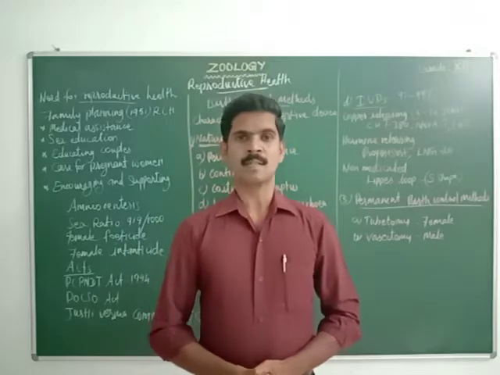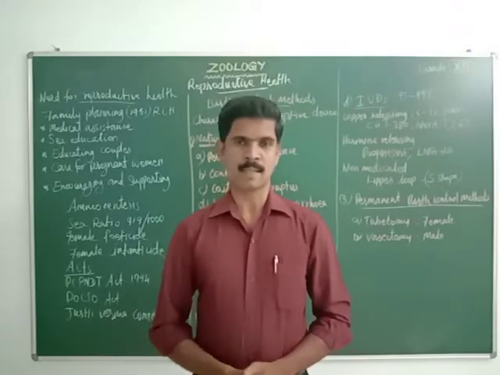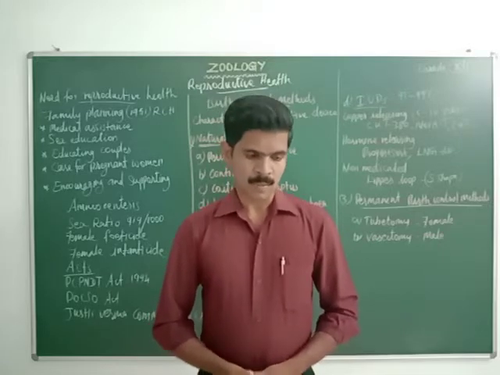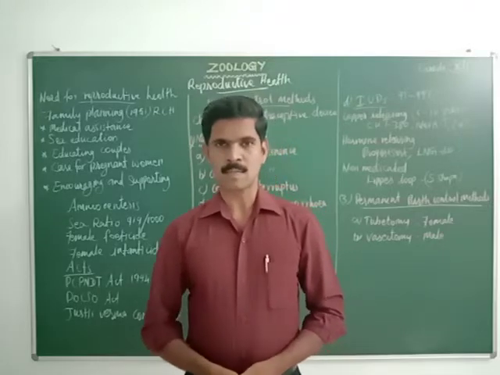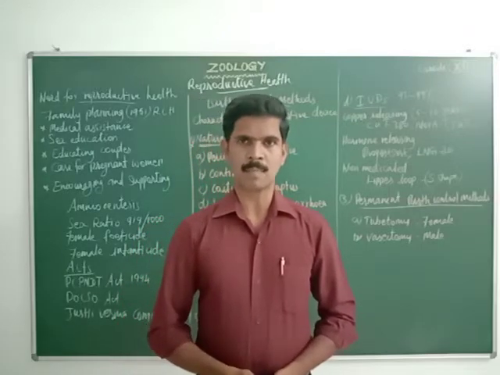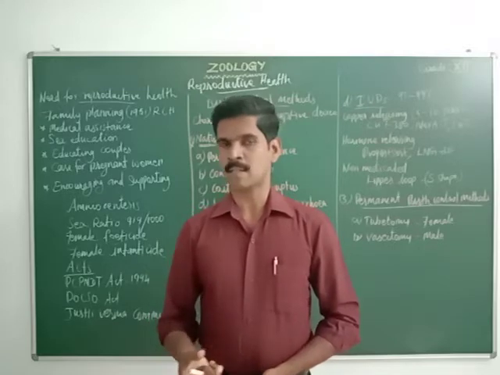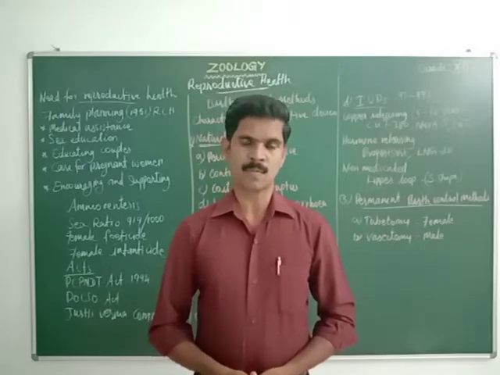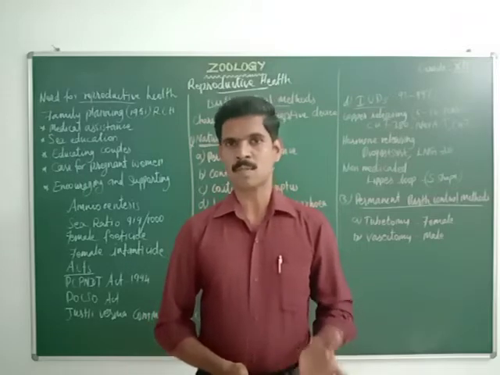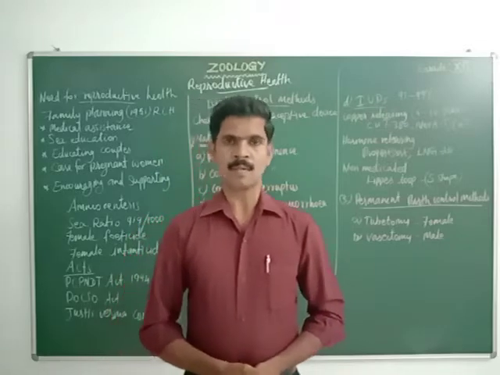And dear students, in the last class we completed the second chapter. In the second chapter, many 5 mark questions are there. For example, the structure of male reproductive system, structure of female reproductive system, spermatogenesis, oogenesis, then structure of mature spermatozoa. So these are some of the important 5 mark questions, and many 3 mark questions, 2 mark questions, 1 mark questions also there. So the second lesson is a very important lesson.